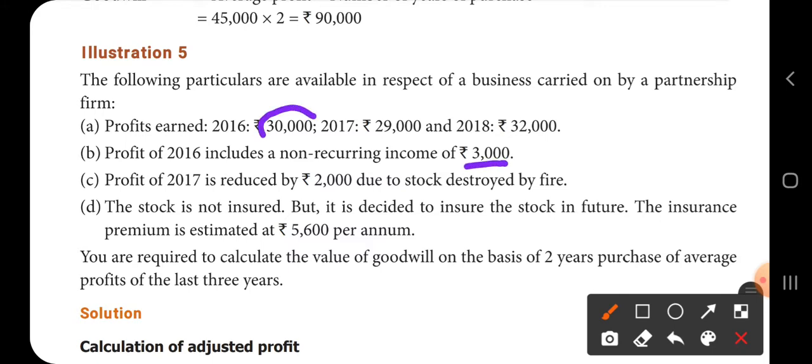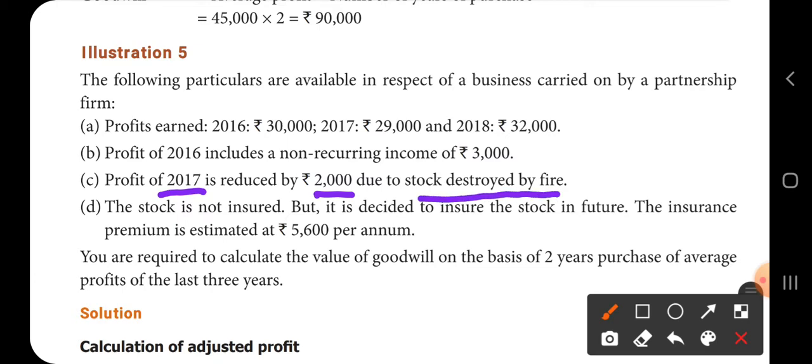Now this 30,000 includes non-recurring income. That means to that extent it is showing a higher amount. So from 30,000 you should minus this 3,000. Next, profits for 2017 is reduced by 2,000 due to stock destroyed by fire.